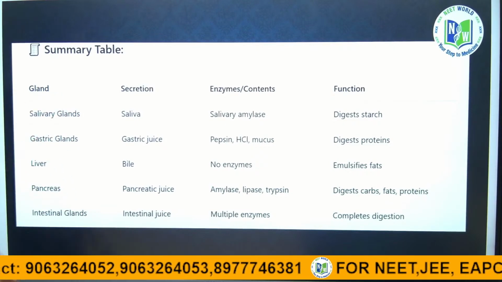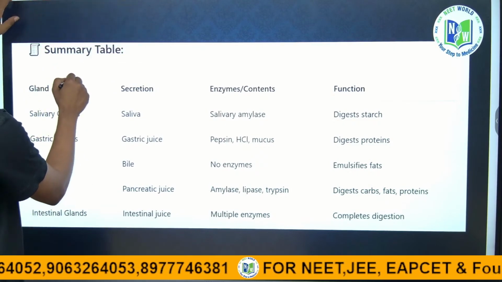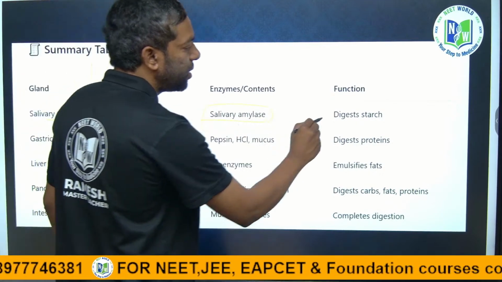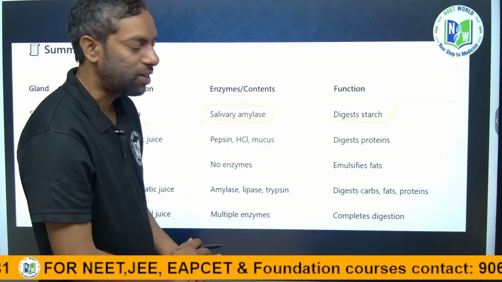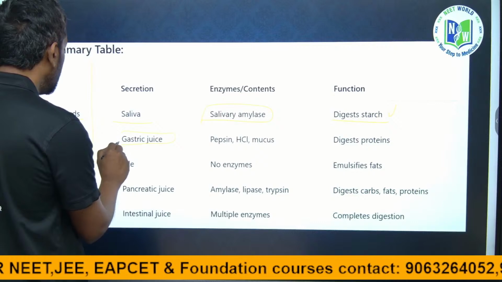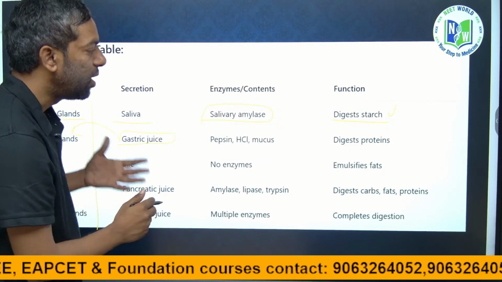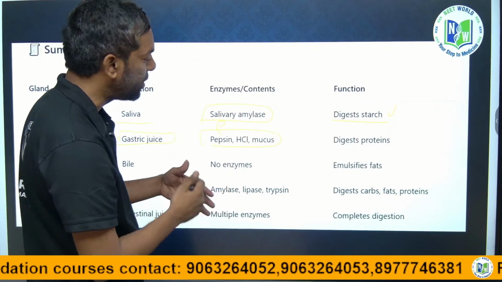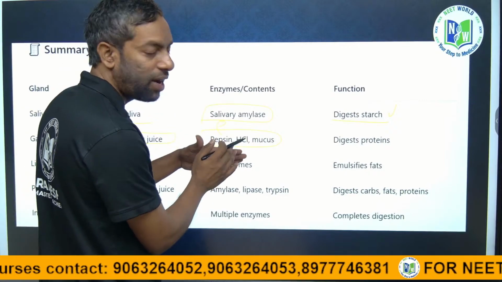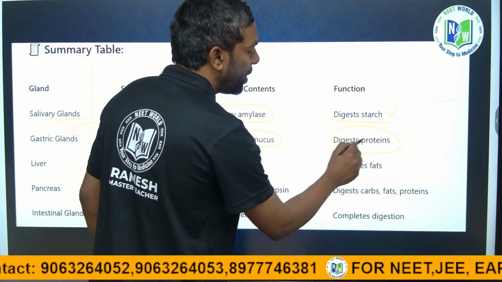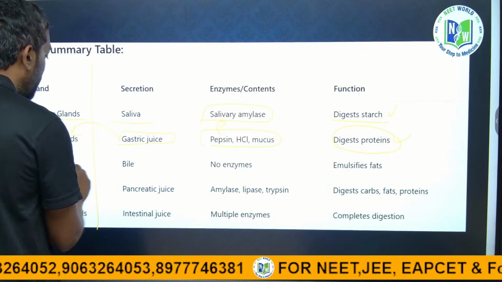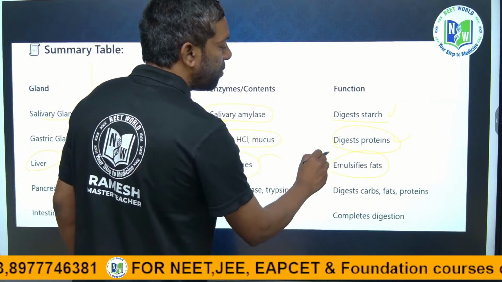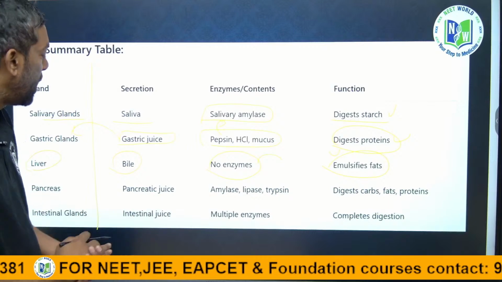Three types of glands, these are the glands. Salivary glands release salivary enzymes for the digestion of starch, carbohydrate. Gastric juice is released from the stomach; pepsin is released in the form of pepsinogen, first converted into pepsin, along with HCl and mucus, for digestion of proteins. The liver releases bile juice, which has no enzymes. It can emulsify fats, meaning the fat globules are broken down.